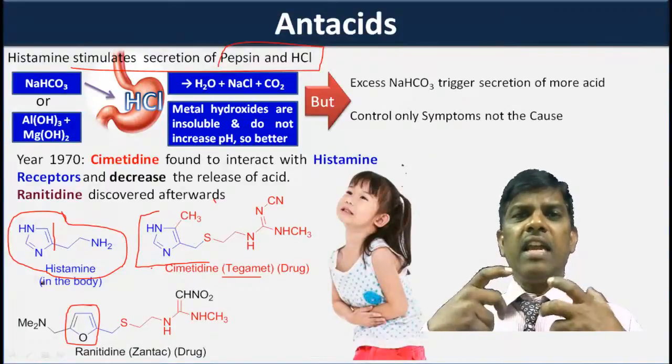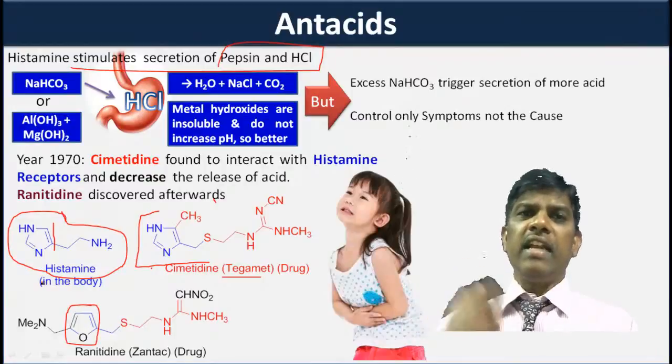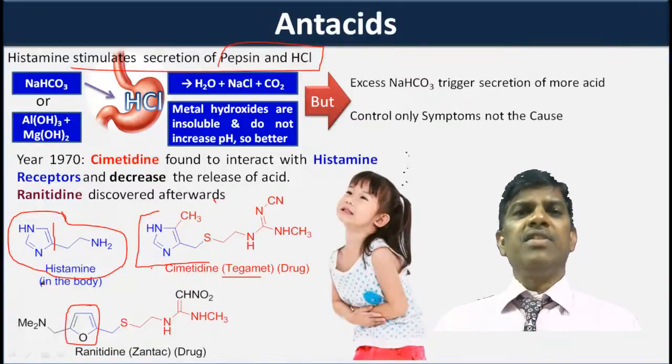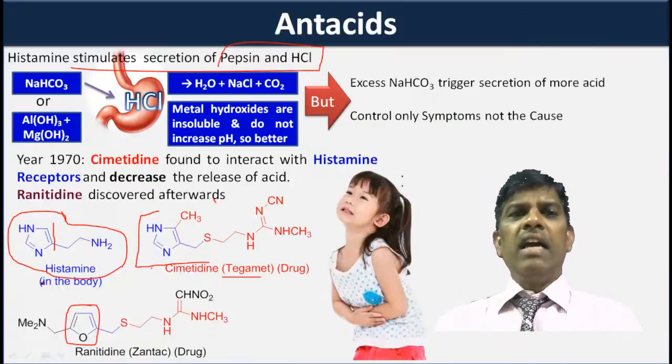That means the doctor will give this ranitidine directly into the blood circulation. Yes, so dear all, it is advisable not to take any medicine.